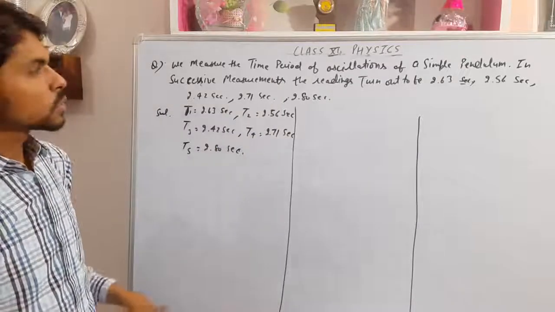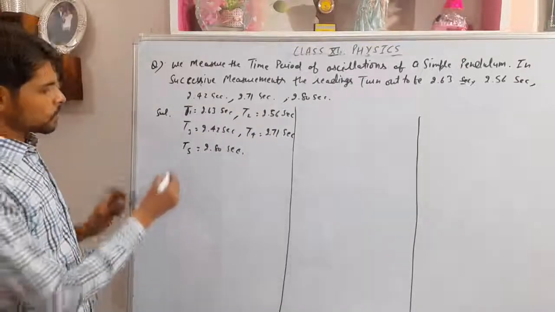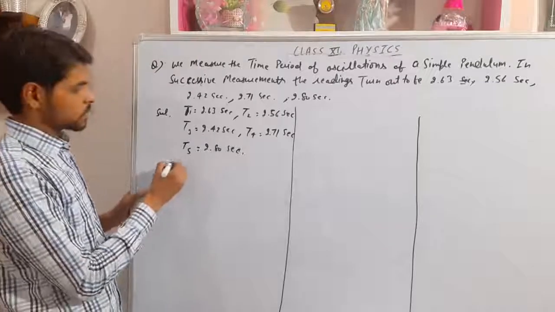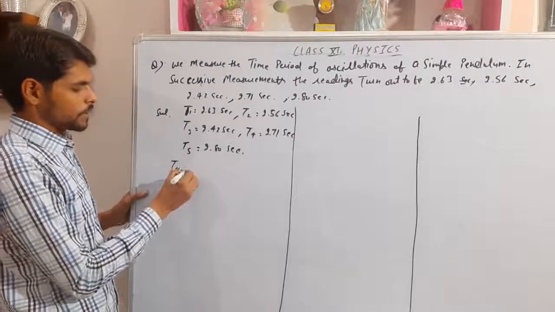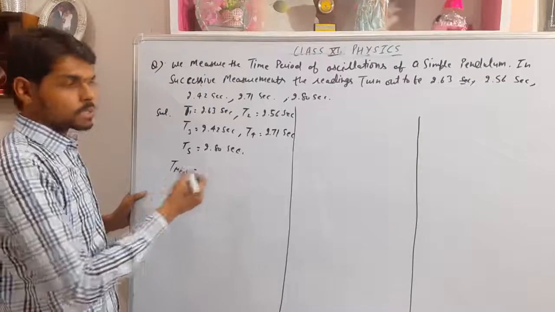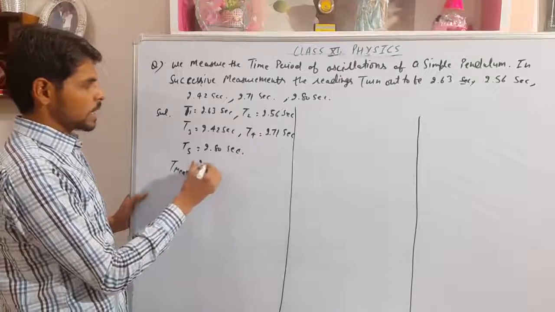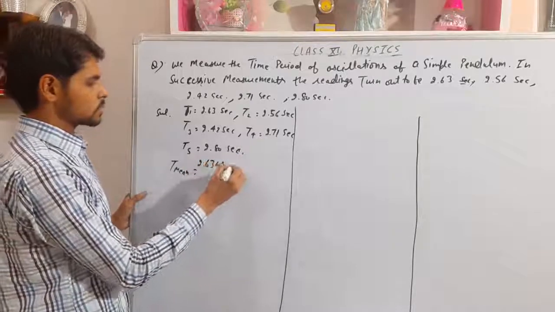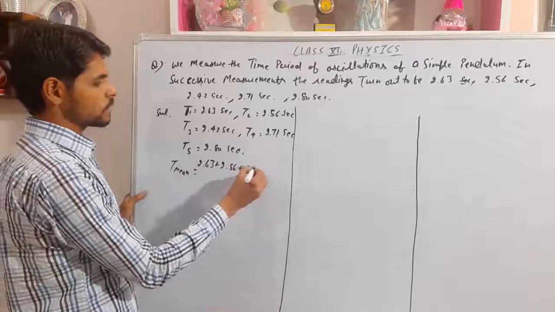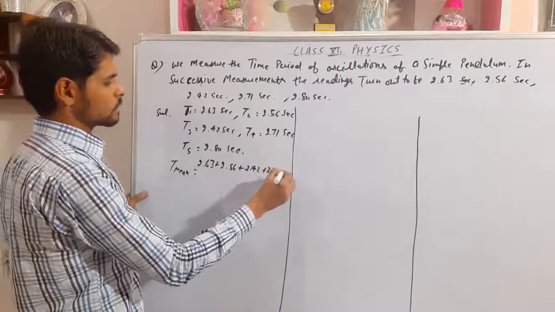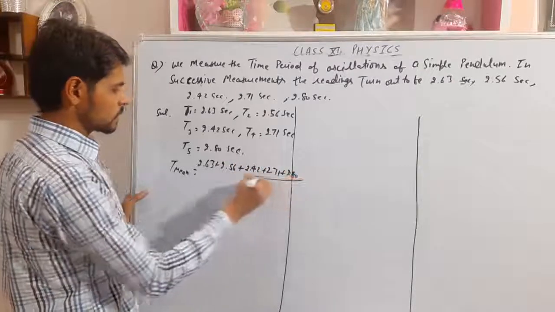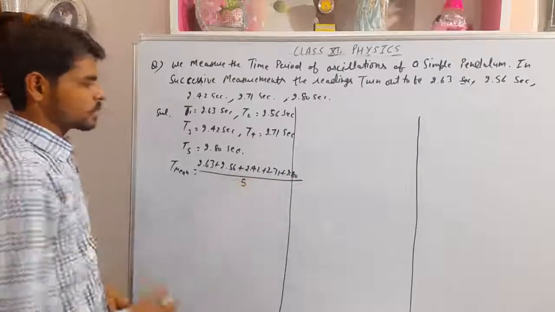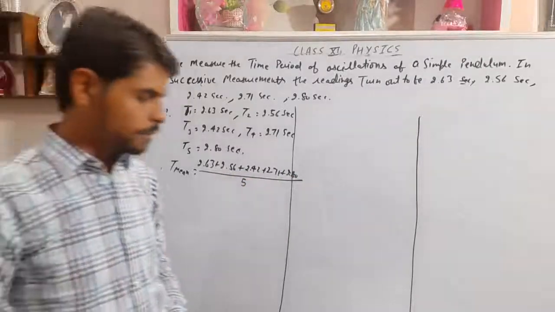First of all, we have to calculate the mean of these. That is T mean, the mean of time. What is the method of calculating the mean? Adding the given terms, 2.63 plus 2.56 plus 2.42 plus 2.71 plus 2.80, and dividing by 5, the number of measurements.